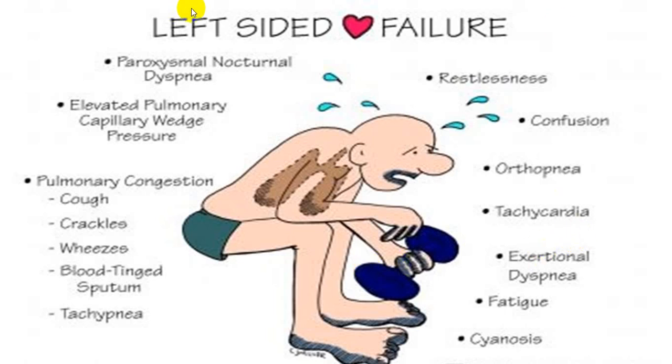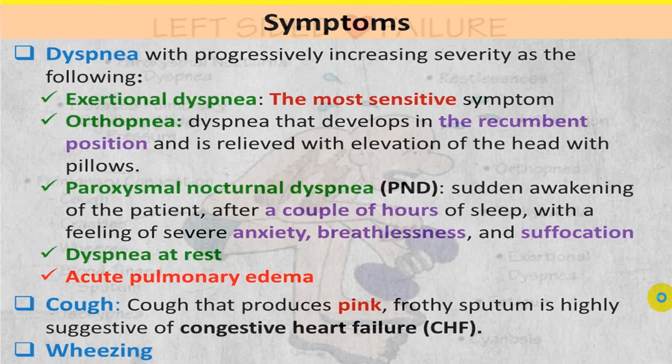In left-sided failure, we have a peculiar sign we have already discussed. Because of pulmonary congestion, cough, basal crackles, wheeze, blood-stained frothy sputum, tachypnea, and typical orthopneic posture. Because of lack of blood supply to the brain, confusion, restlessness, tachycardia, exertional dyspnea, PND, fatigue, peripheral as well as central cyanosis, cold clammy extremities, elevated pulmonary capillary wedge pressure, which you can find out on a left heart catheterization. These are all the typical findings in a left heart failure.